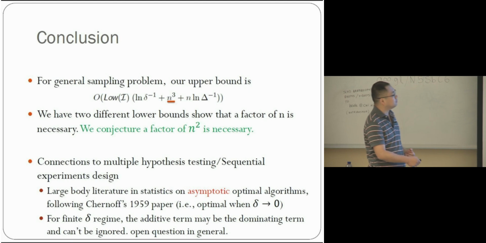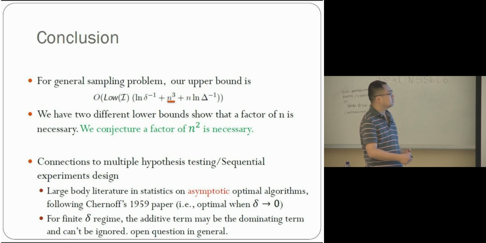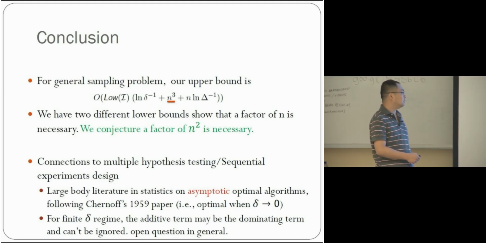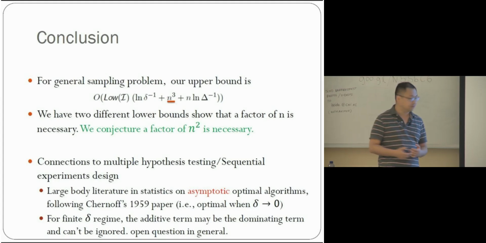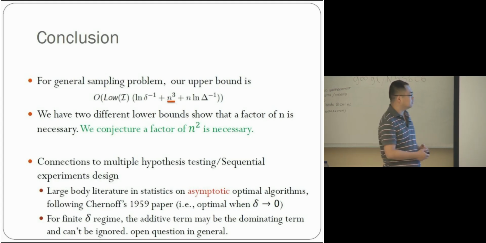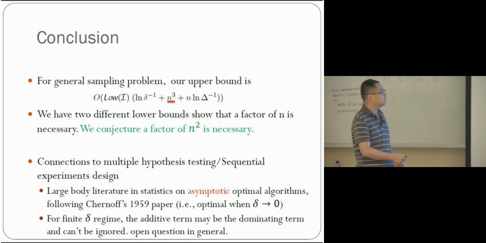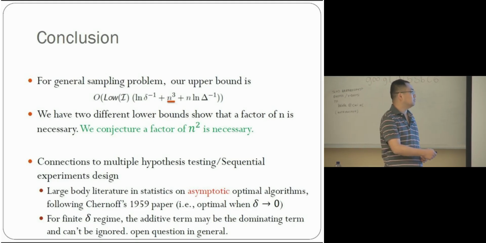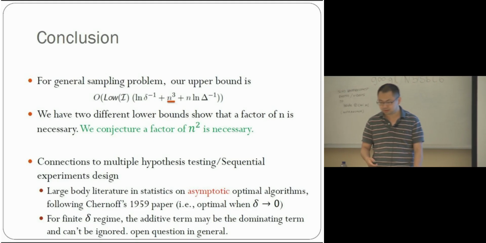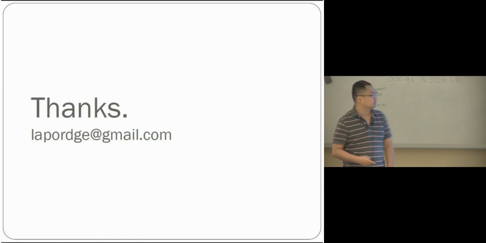But look at our bound: this additive term might be the most important. In the finite delta regime, also called the moderate confidence regime mentioned in the first talk, this additive term may be more important, and it is worthwhile to study. I think it's an open question in general. Okay, thank you.